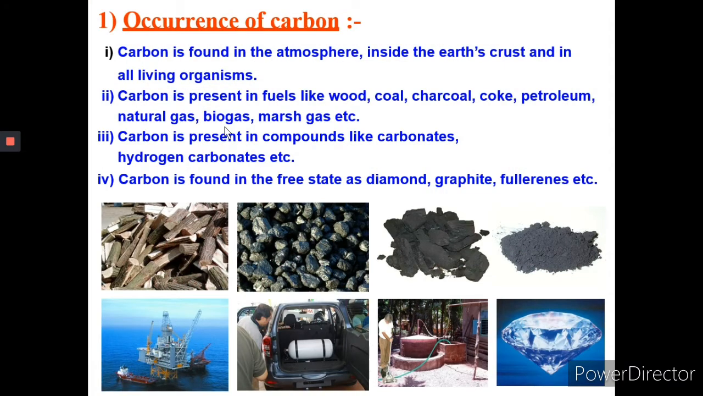Occurrence of carbon. Carbon is found in the atmosphere, inside the earth crust, and in all living organisms. Carbon is present in fuels like wood, coal, charcoal, coke, petroleum, natural gas, biogas, marsh gas, etc. Carbon is present in compounds like carbonates, hydrogen carbonates, etc. Carbon is found in the free state as diamond, graphite, and fullerene in crystalline form, and in amorphous form in the form of carbon black, coke, charcoal, etc.